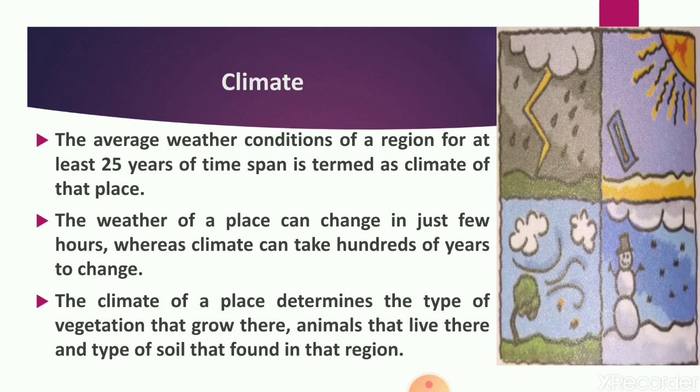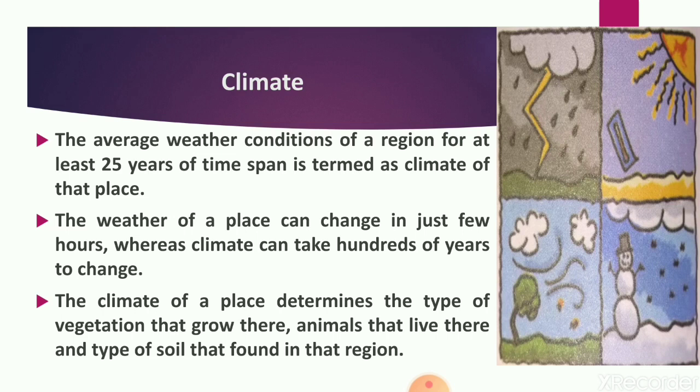On the basis of those records, the most probable condition in that particular area will be the climatic condition. If any area has had hot weather for a very long time, then we can say it has a hot climate.